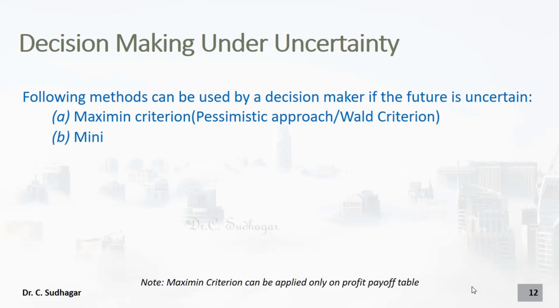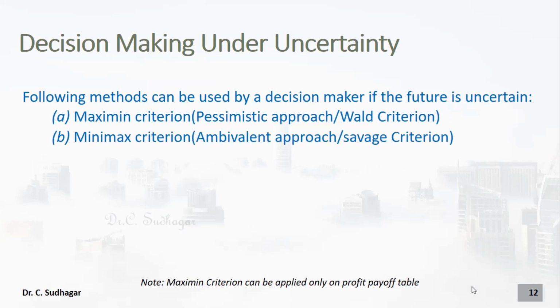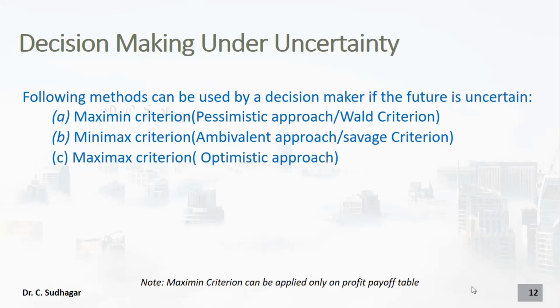Okay. Now, minimax criterion. Minimax criterion or realistic approach or Savage criterion. This approach assumes that the market is good. Even if the market is good, what is the minimum profit we can expect from the business? So this is called a minimax criterion. And the third one is called the maximax criterion, the optimistic approach. That means we think that the market will be a very good market and we are going to make the maximum profit out of it. So these are the three different types of approaches.